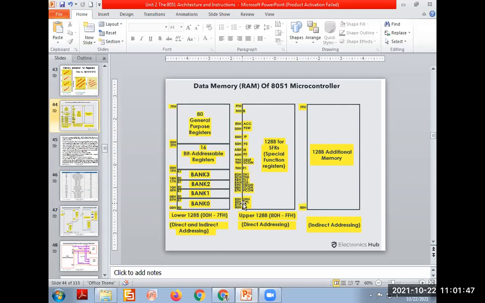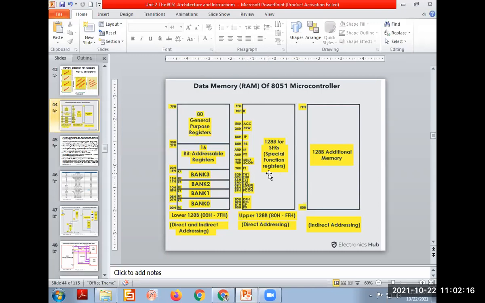And for each port they have also given the address. If you talk about port 0, port 1, port 2, port 3: P0 is the address 80, then P1 is 90, then port 2 is A0, port 3 is B0. Each port has 8 bits. You can see it like this. So this indicates how the RAM allocates the different memories.